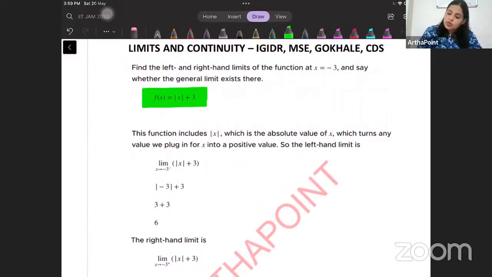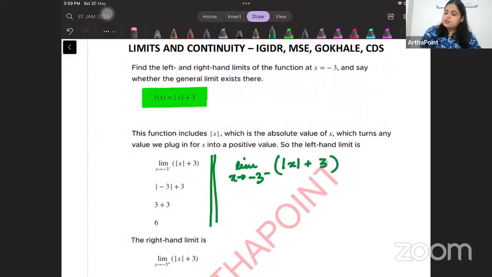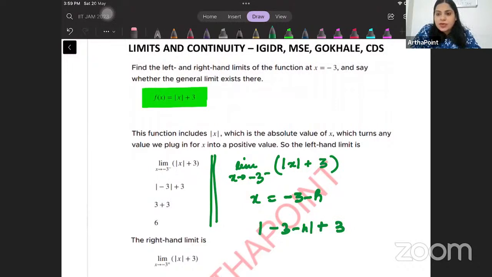Now another way to go about doing this is, when you say limit x tends to -3 minus, it means that you have to take the value of x as something less than -3. Very close to -3, but a little less than -3. So what you can do is put a little less than -3 by subtracting something from -3. Are you getting it?